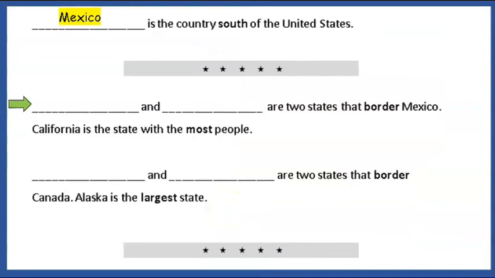Look at your paper. California and Texas are two states that border Mexico. Say California. Say Texas. Say the sentence. California and Texas are two states that border Mexico. Pause the video and write the words California and Texas.